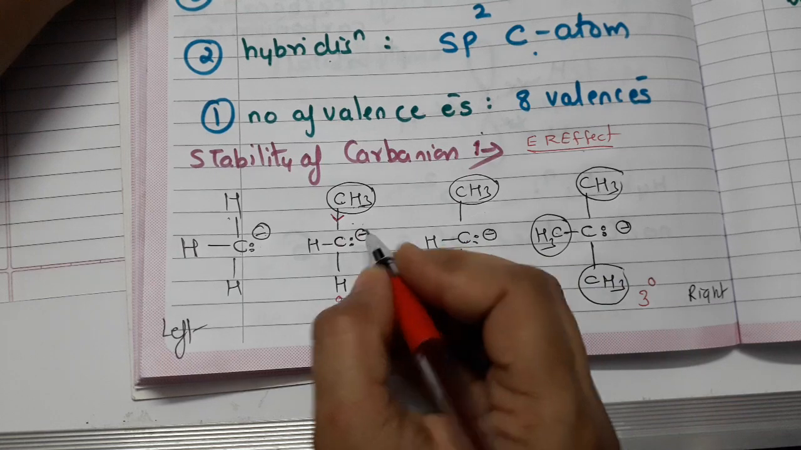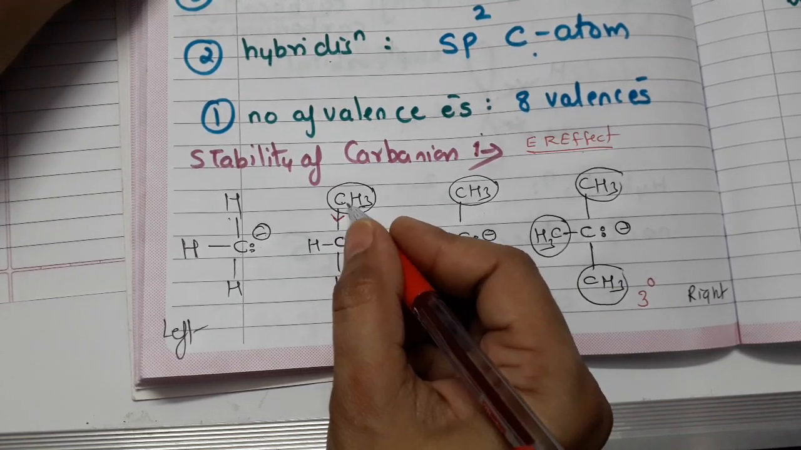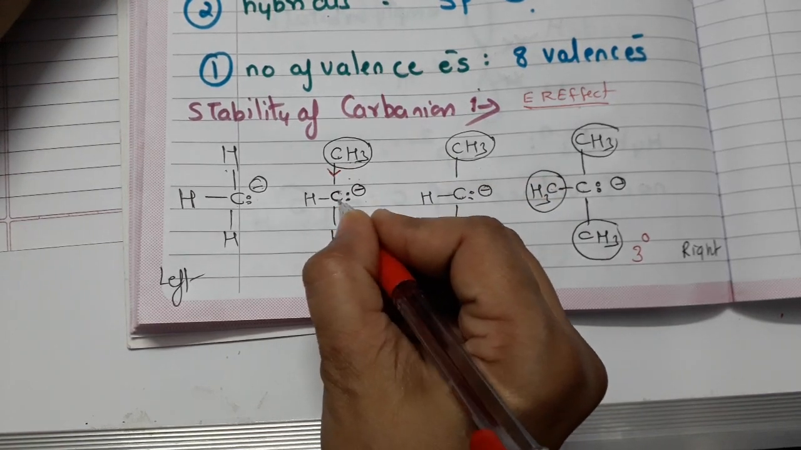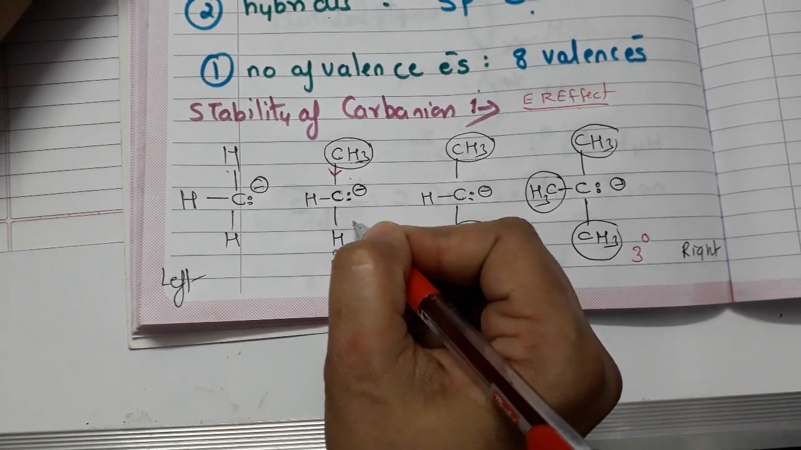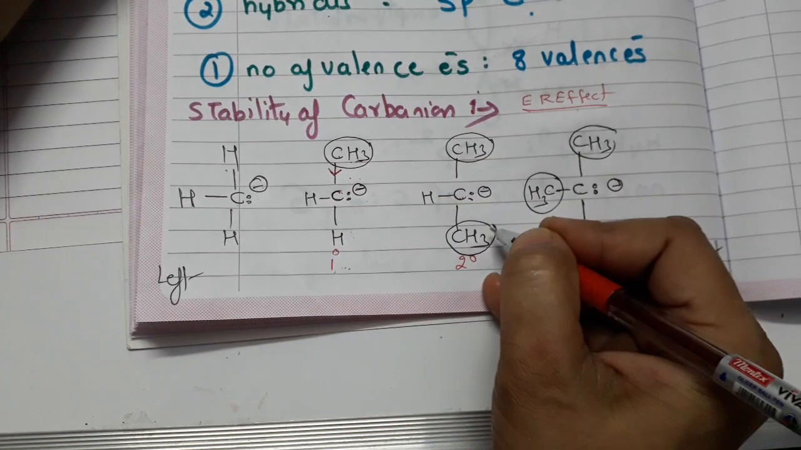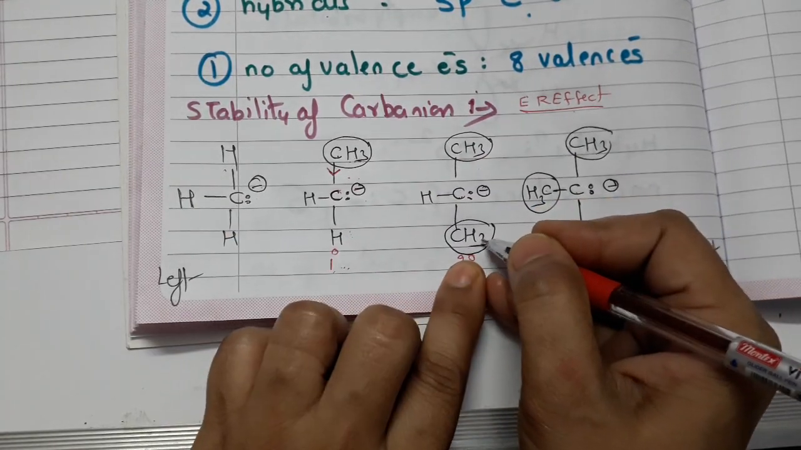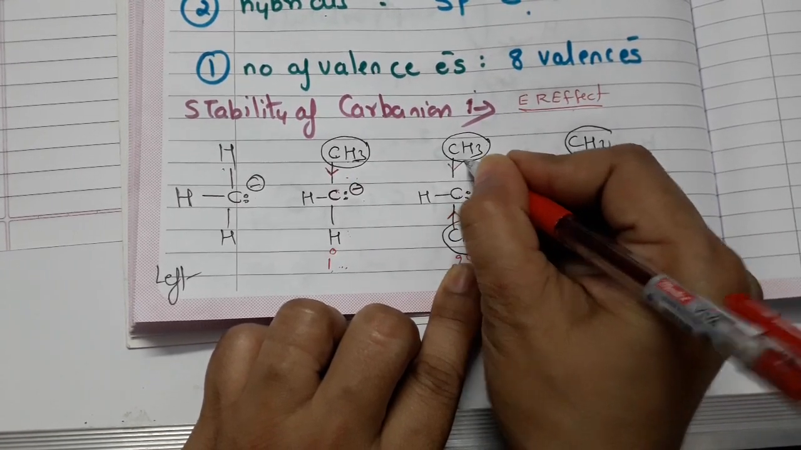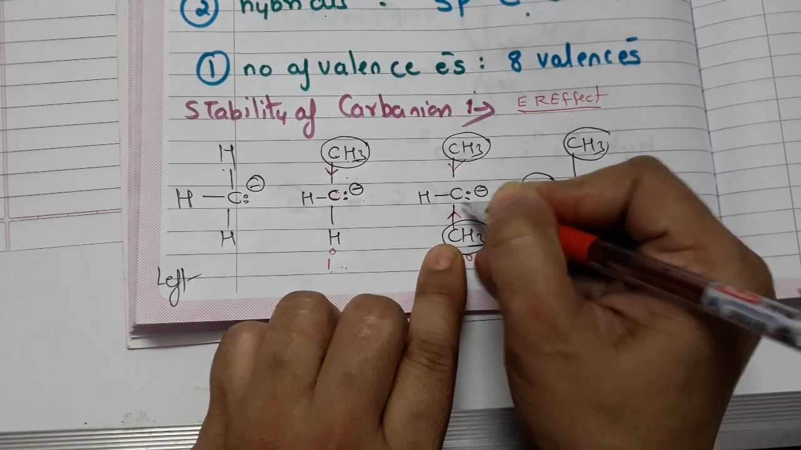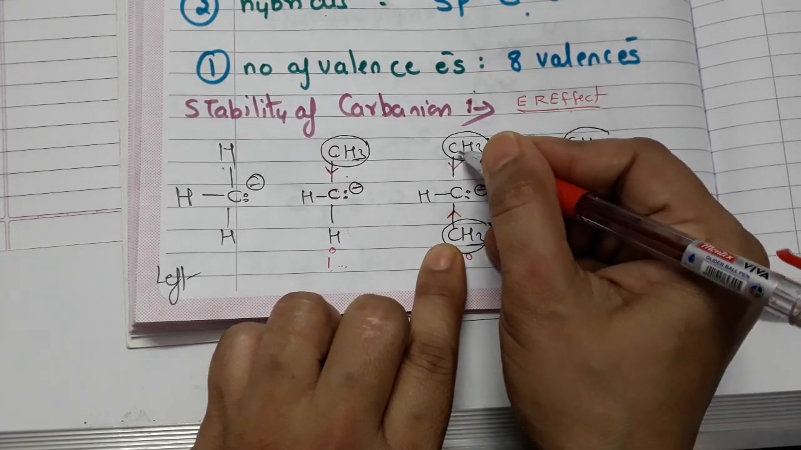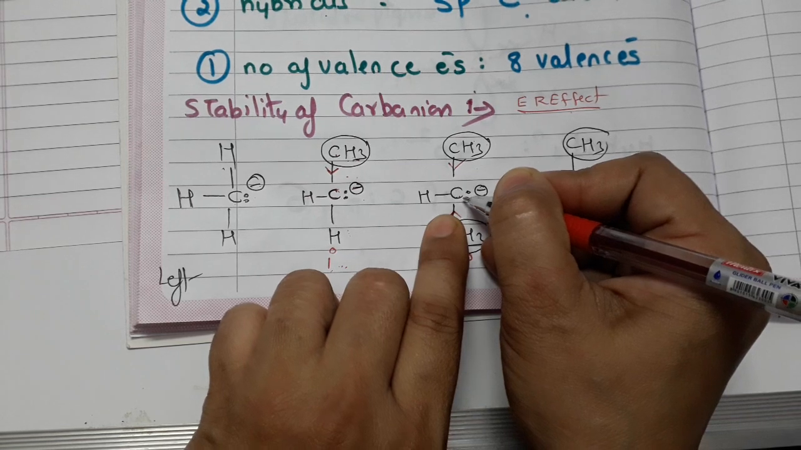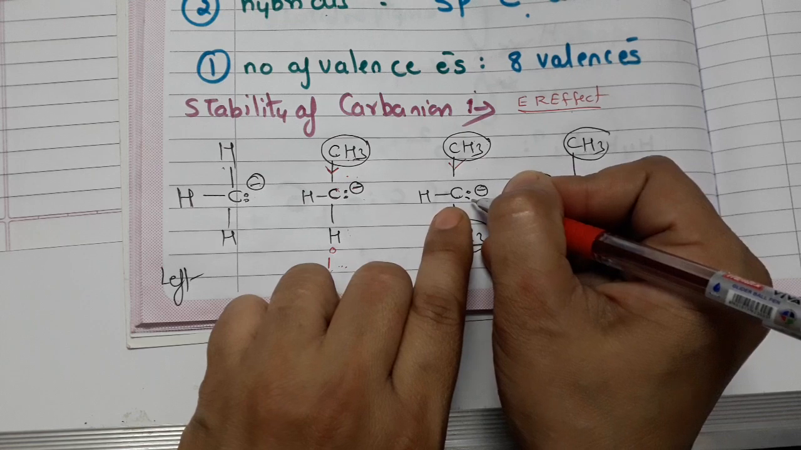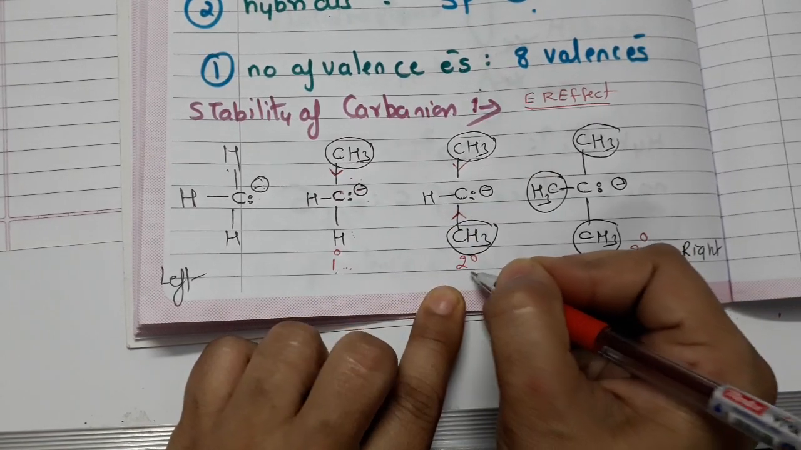Look at the second structure. Now if it is getting electron releasing effect from the methyl group, what does it mean? It means electron density on carbon will increase, which will destabilize this carbanion. Just look at the second structure. Now in the second structure we have two alkyl groups, which means that there will be more electron releasing effect. This methyl is also releasing electrons, this methyl is also releasing electrons towards the carbon, and carbon is already having one pair of electrons. Now this further destabilizes the secondary carbanion.